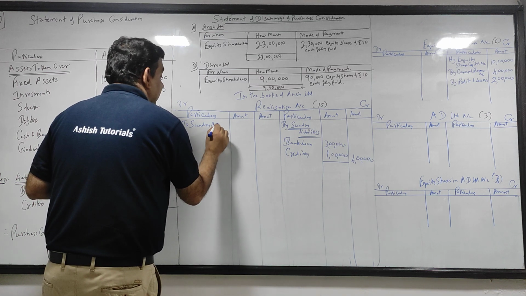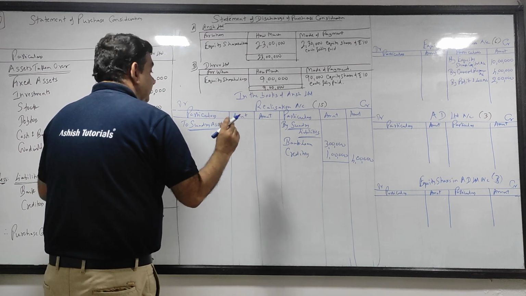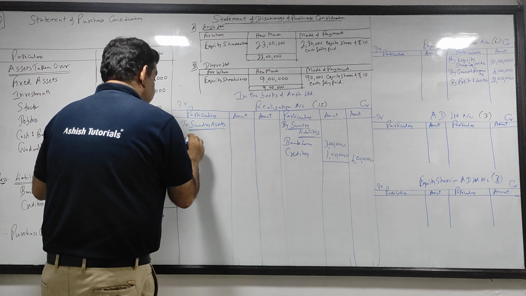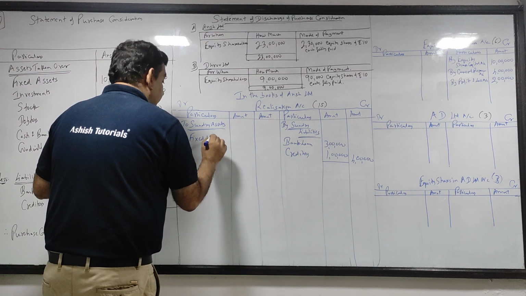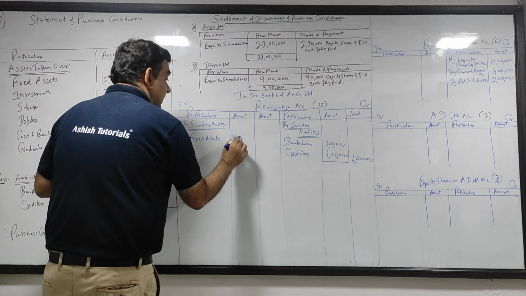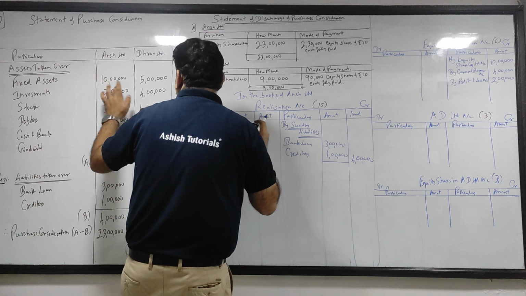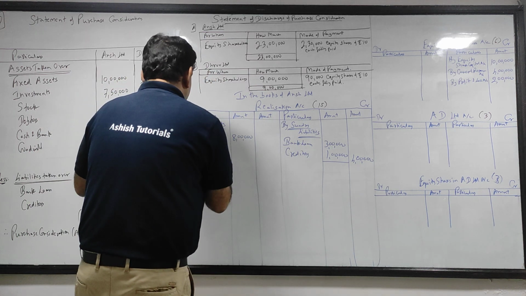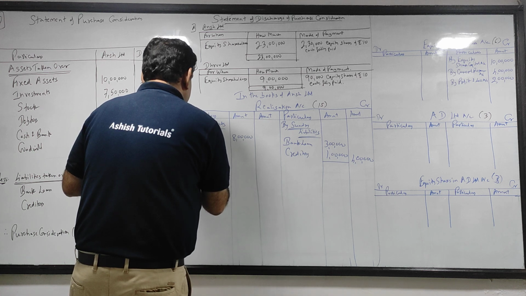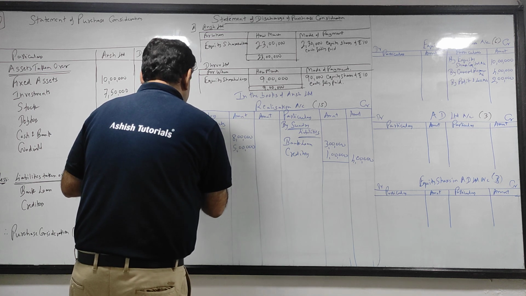To sundry assets, underline. You will take the balance sheet value only of Ansh Ltd. सबसे पहले fixed assets 8 lakhs. वापस मैं रिपीट कर रहा हूं, यहां पे you have taken 10 lakhs, but when you post, you will post the balance sheet value only. Investments 5 lakhs.